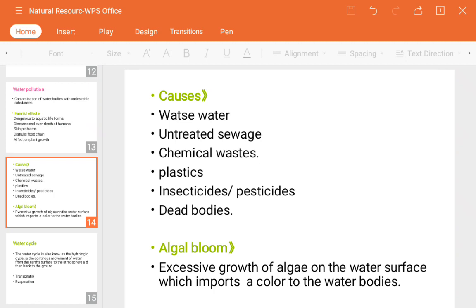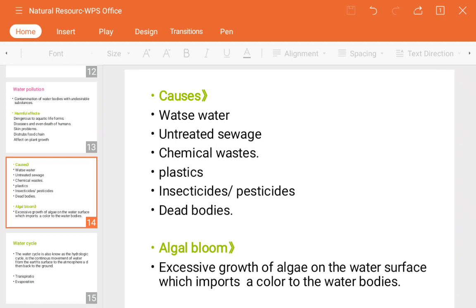The microbes present in that water consume more oxygen, then the aquatic life present along with them lacks oxygen, which means they will also die.